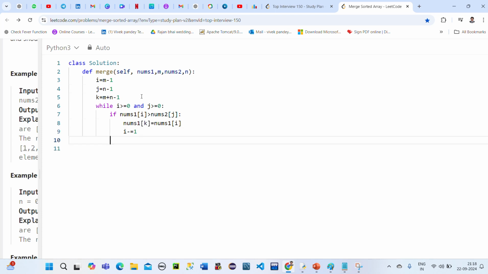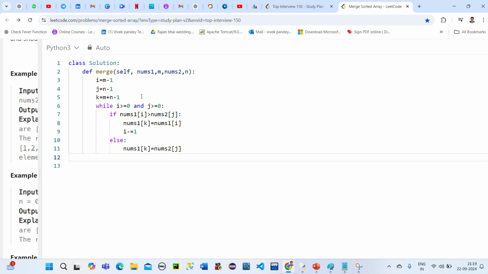Done. Now what if nums1 of i is not greater? Then we have the else part also. In this else part, whatever the k is there, in nums1 of k we have to store the j part, the jth index of nums2.